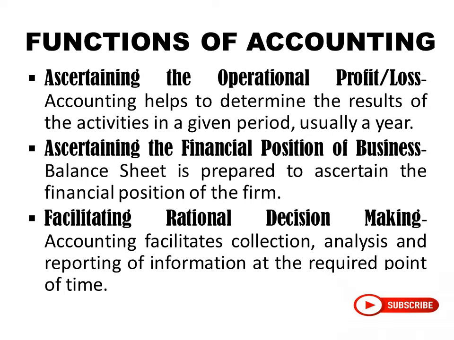The next function is ascertaining the financial position of the business. It's not just P&L. After P&L, the balance sheet is made, to ascertain the financial position of the firm, to know what assets are there, what debtors are there, how many creditors are there, what is the capital of the organization, and a lot of things we get to know from the balance sheet. That is why it is said that the balance sheet tells the financial position of business.